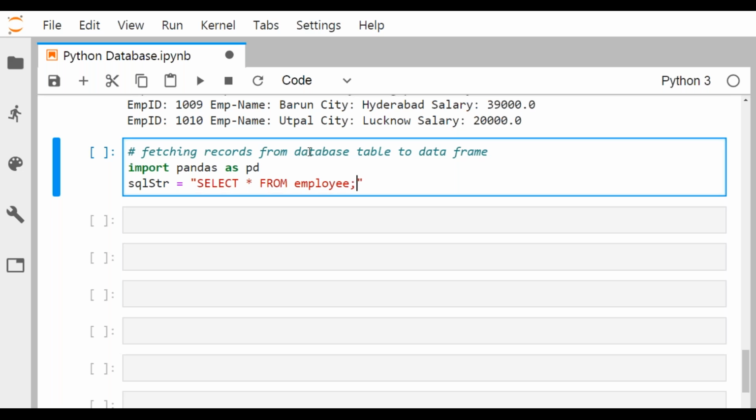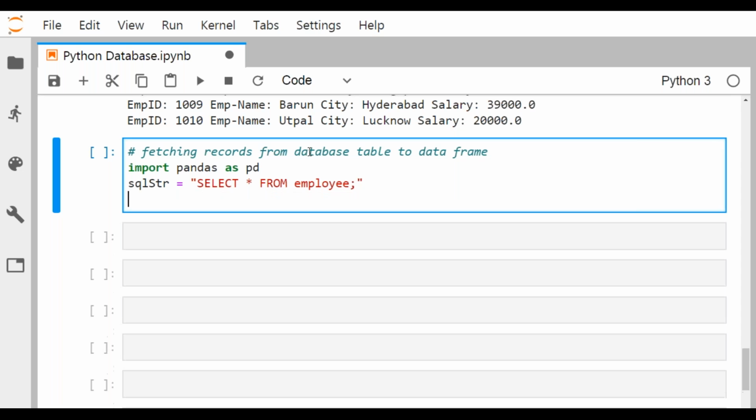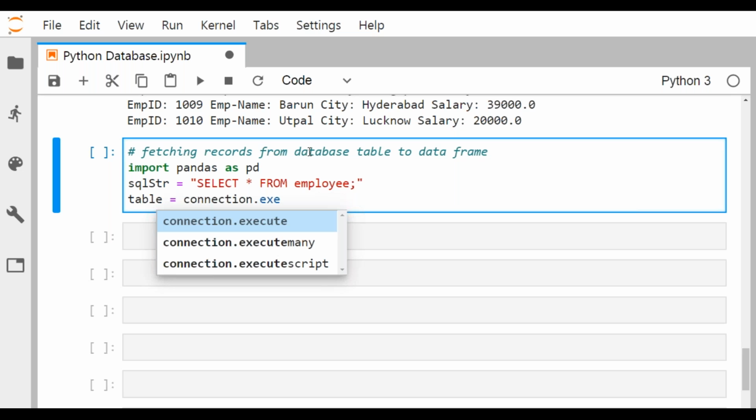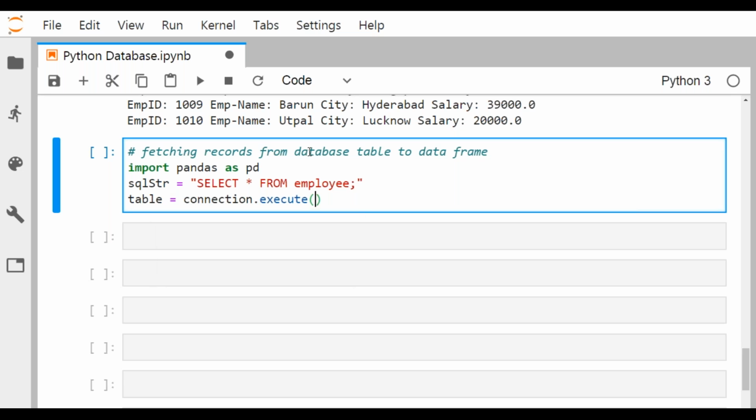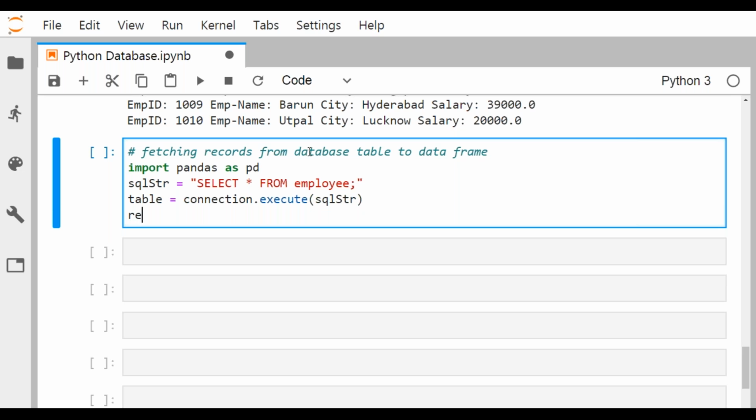The semicolon must be given at the end, that is the semicolon for the SQL query. And then you go for table is equal to connection.execute. I've already done the connection, so I need not do it in each and every cell. So connection.execute and then SQL str.